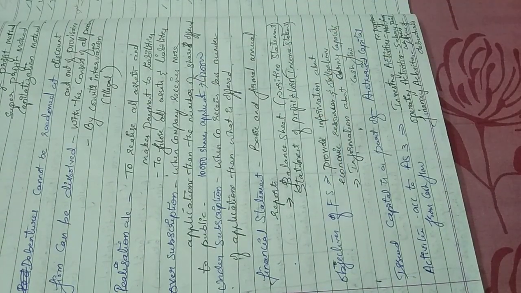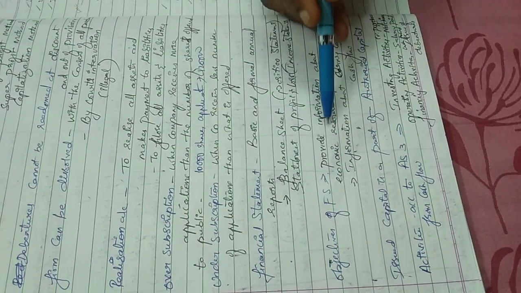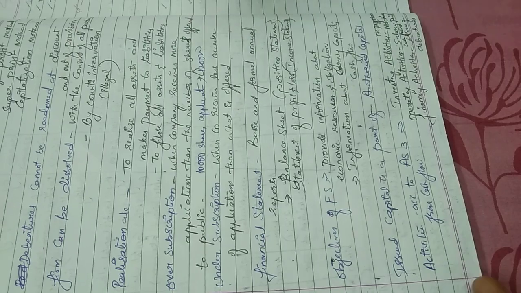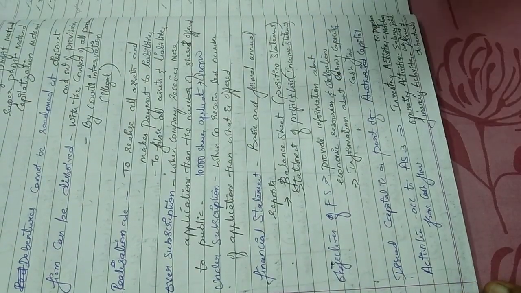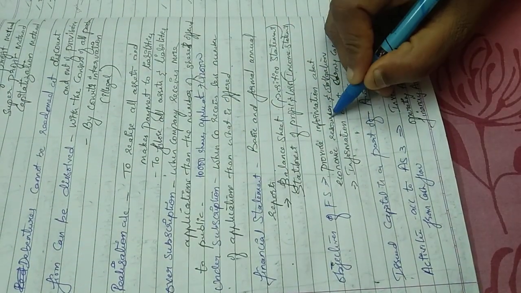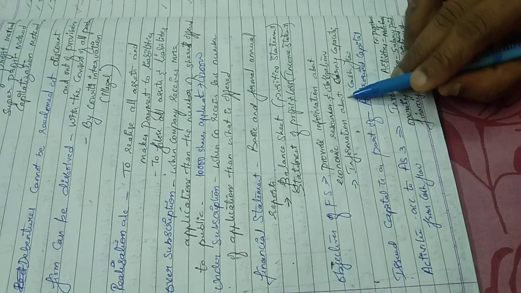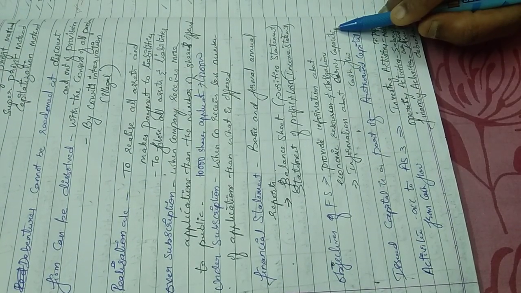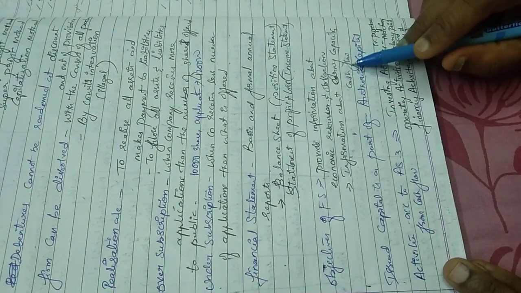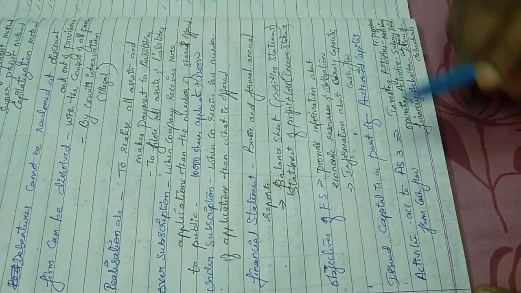Now, objectives of financial statements. They are prepared to provide information about the economic resources, that is assets, and obligations, that is liabilities. They also provide information about the earning capacity of the business, and about the cash flows in the business.